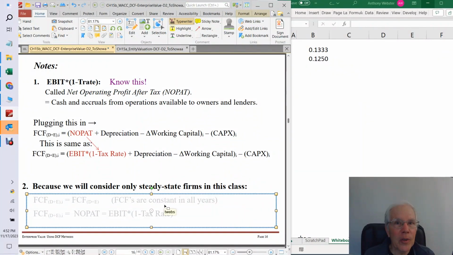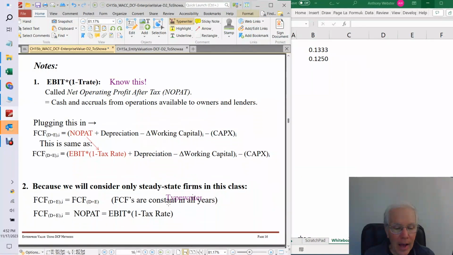So with steady state firms, everything drops out of this equation except for our NOPAT, or our EBIT times 1 minus the tax rate. Because first of all, the free cash flows, if it's steady state, are going to be constant in any given year. And secondly, as we worked through with the shareholder situation, all the other terms in this equation drop out, because if the firm's in steady state, depreciation is going to be exactly equal to CapEx. And if it's in steady state, there's no changes in the balance sheet, so no changes in working capital. So that is a very, very nice thing for us, which is going to make our life very, very simple.